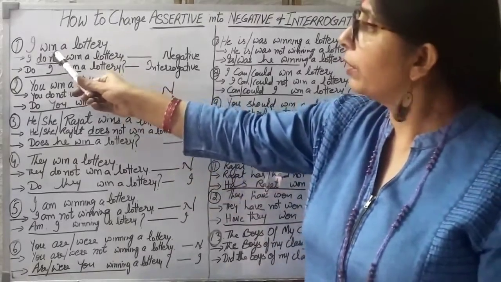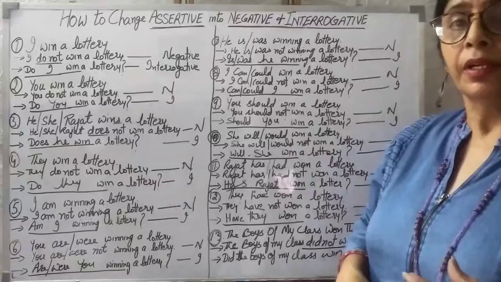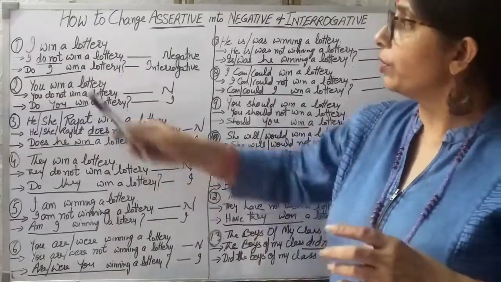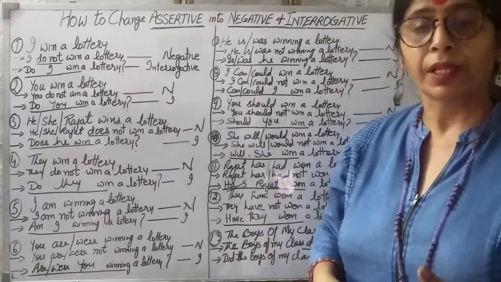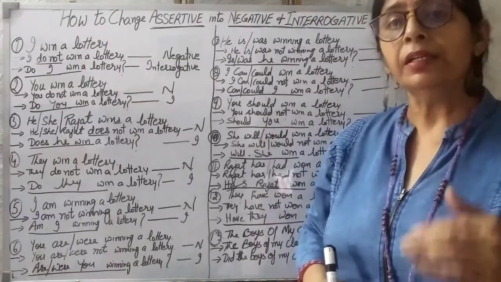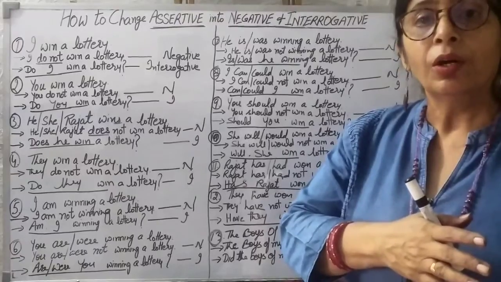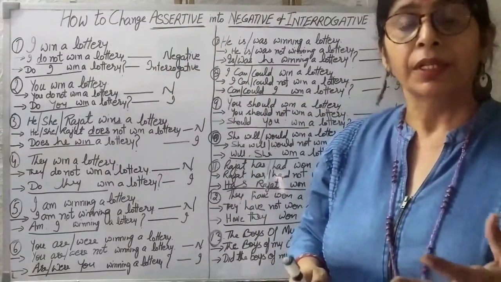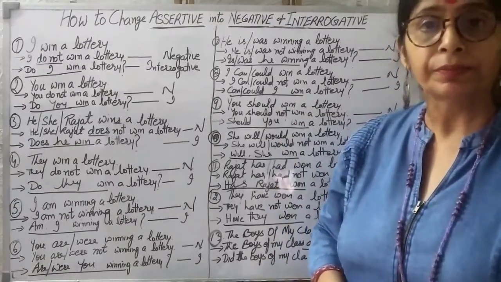And if we are to convert this into interrogative, sometimes directly converting into interrogative becomes difficult, because we do not know which word we should start with. In interrogative also, either the interrogative is made with a WH word, or if we are to change assertive into interrogative, then a helping verb should be the beginning word.